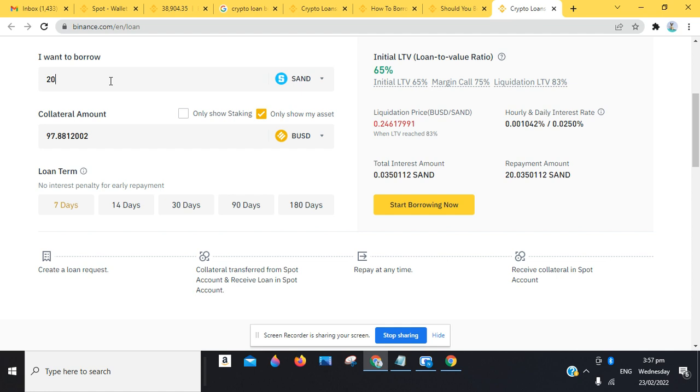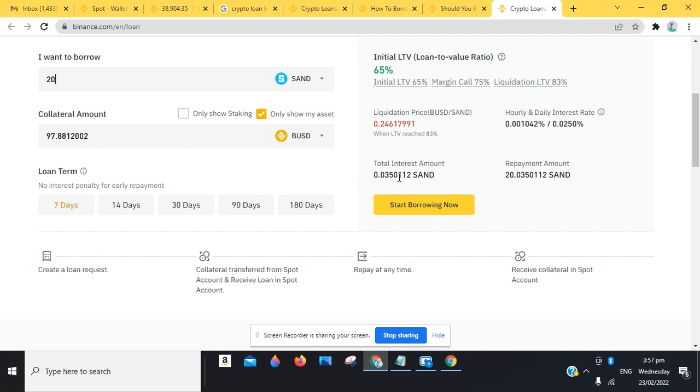This is just a basic tip if you get to find out or you want to do so. The interest will be calculated at 0.03501 SAND token. This is what we'll be paying on an hourly basis. That's the interest amount for 7 days, so you want to divide that by this. Hourly we'll be paying 0.001, but in total for the 7 days you'll be paying 0.03.